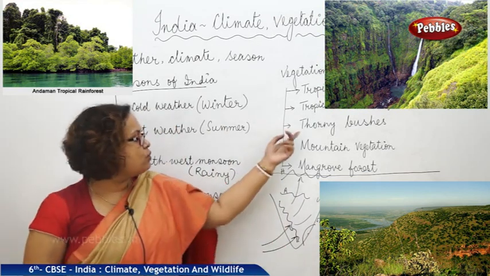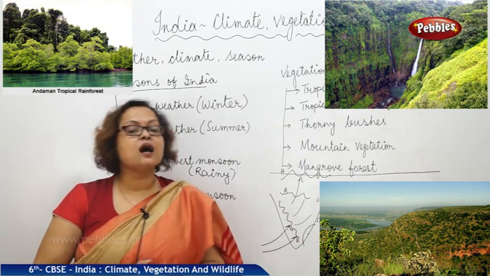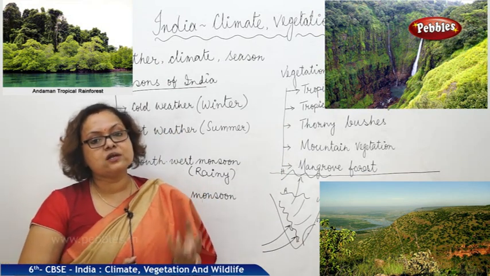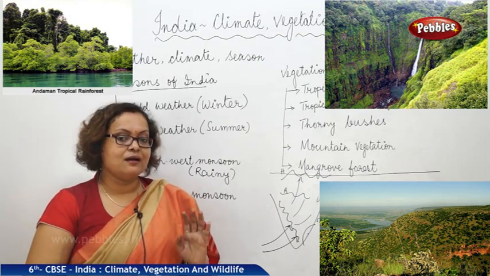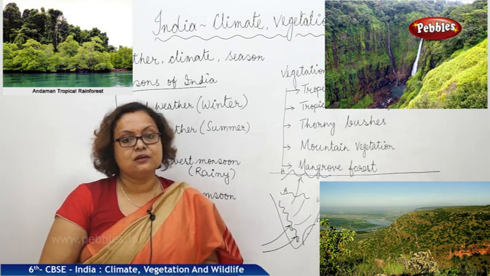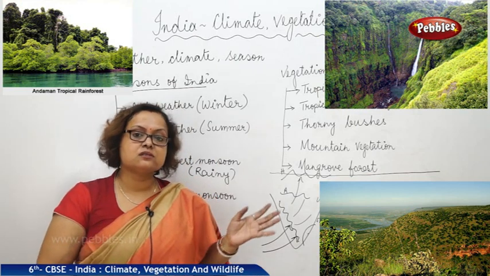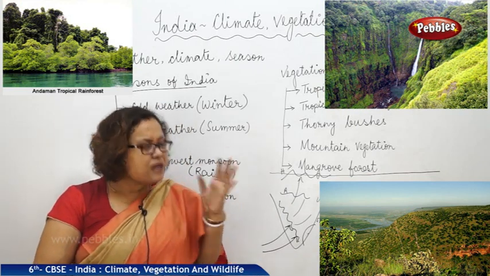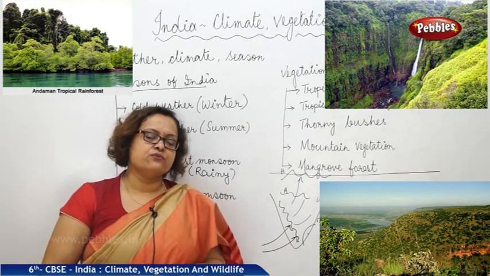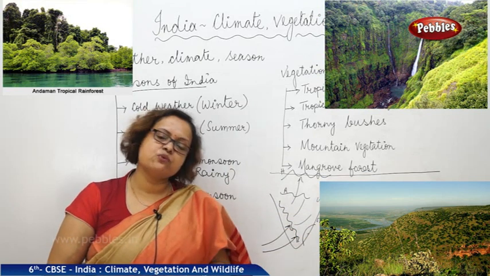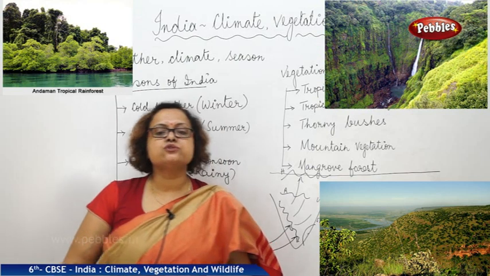Next, we are coming to the thorny bushes. By the name, they are telling that these trees are lacking rains, water. So which place can we expect them? The places which are really waiting for water, the desert areas of India, mostly Rajasthan, Haryana, some part of Gujarat, they are really waiting for water through rainfall throughout the year, and this is the reason we can see thorny bushes over there.